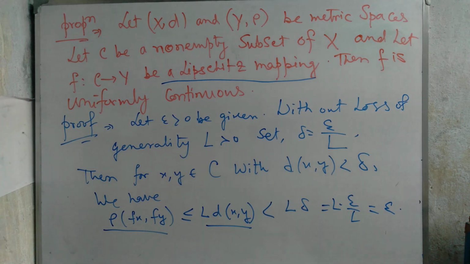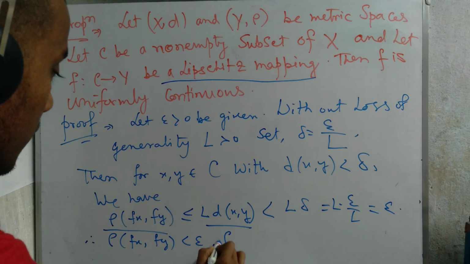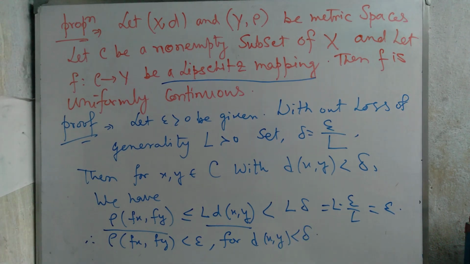We get rho(f(x), f(y)) less than epsilon for d(x, y) less than delta. So we get f is uniformly continuous, not a problem at all. So we easily prove that f is uniformly continuous. Now we erase that portion and go to the norm case, how it happens, which we also talk about now.